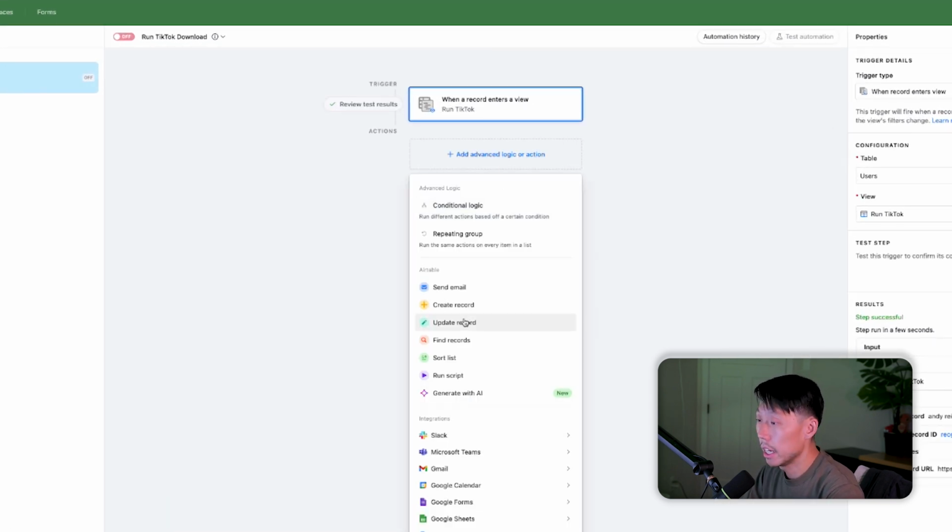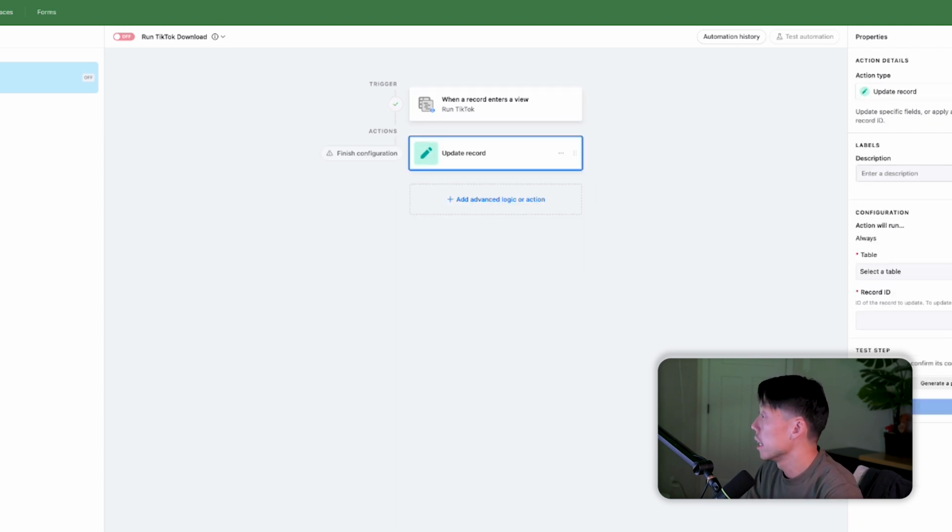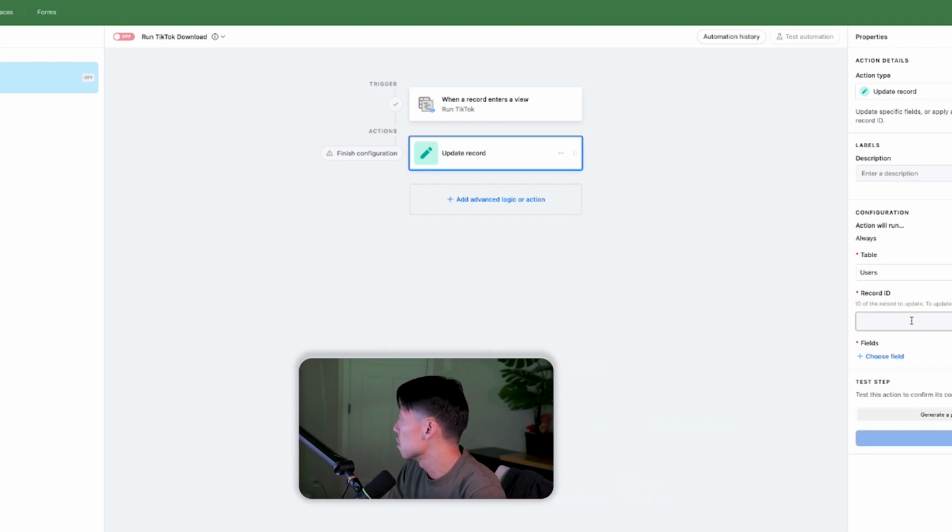Let's go ahead and update a record here. Next, update record. What I'd like to do is select the users table and use the record ID.